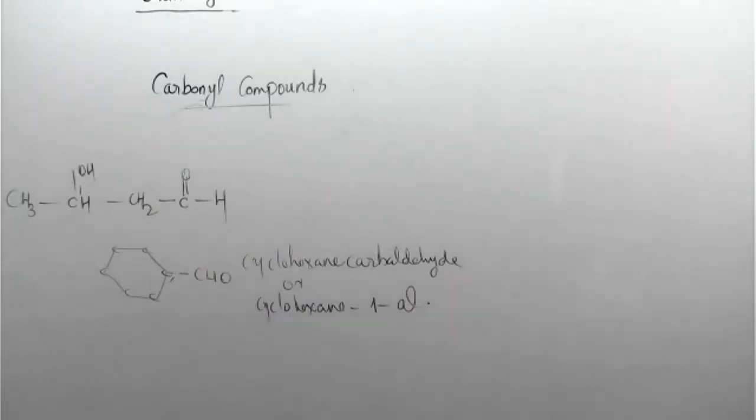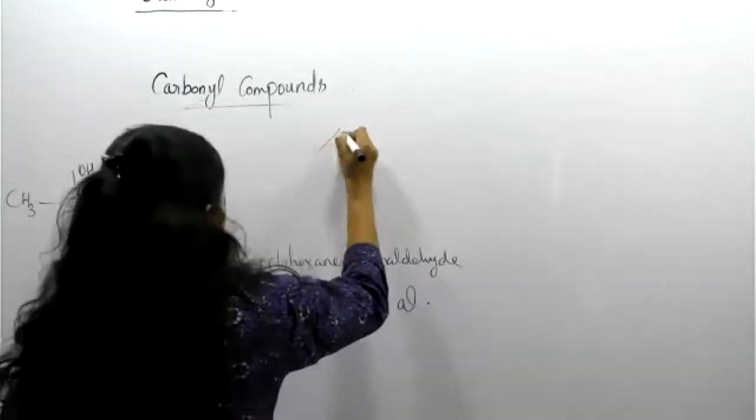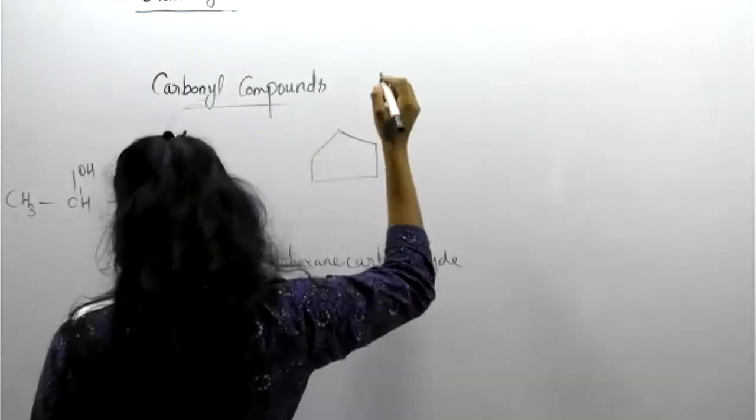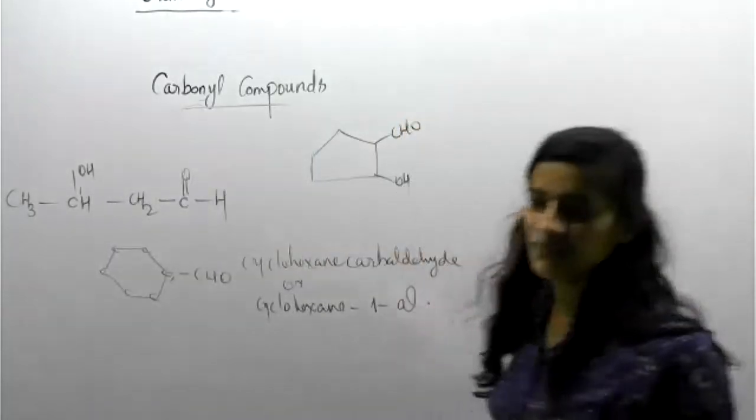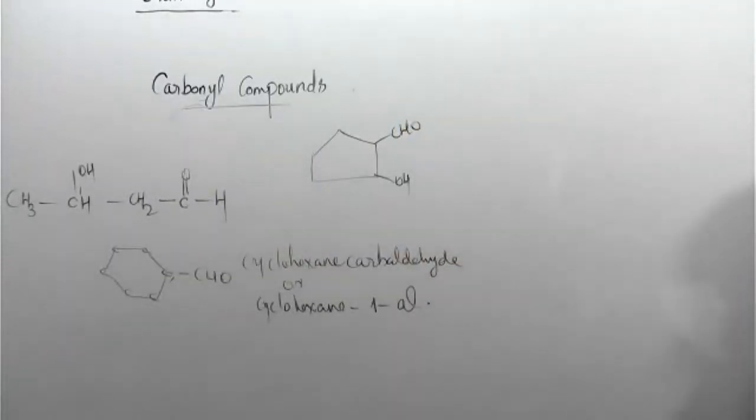Another question. Here CHO group, here OH group. Here also first priority goes to aldehyde and then alcohol. So number accordingly.